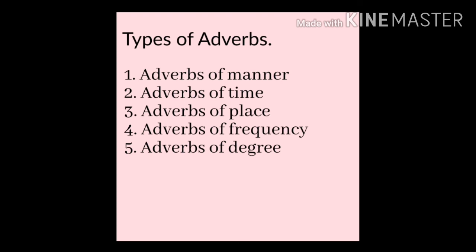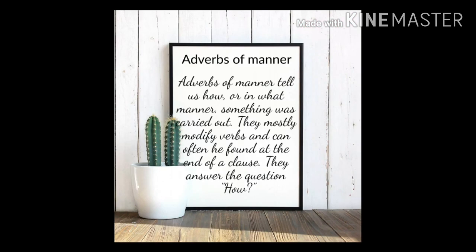Okay children, now let's go through what we learned in this class. At first, we discussed about adverb and its types. Okay, what are the types? Yes, good. Adverbs of manner, adverbs of time, adverbs of place, adverbs of frequency, and adverbs of degree. Now let's recall the definition. First one, adverbs of manner. Adverbs of manner answer the question how.